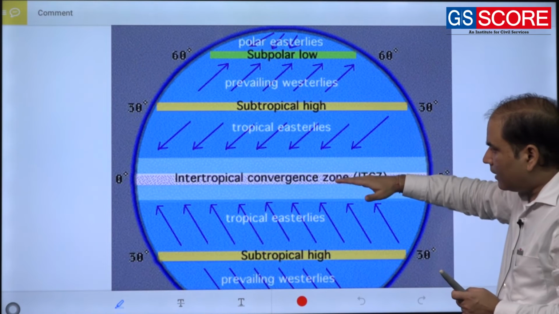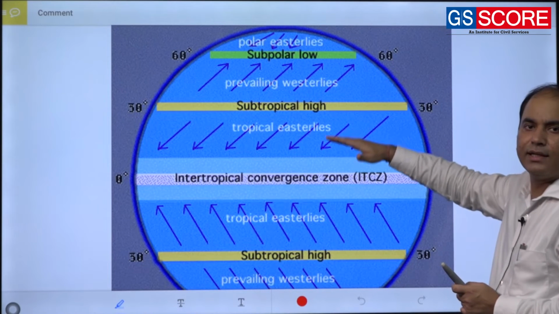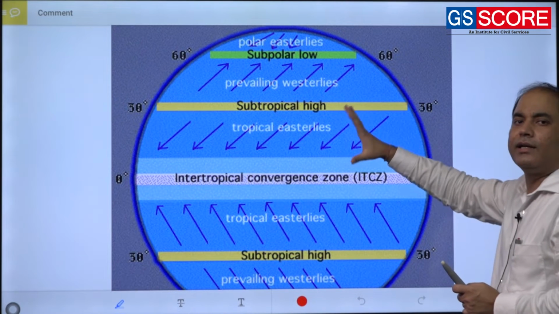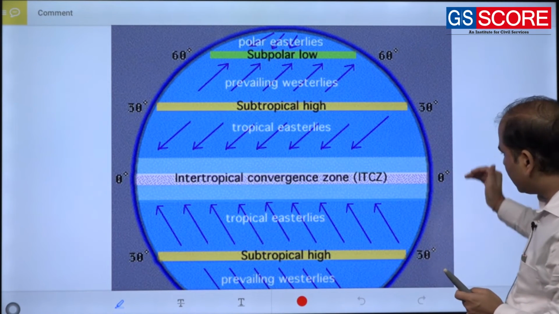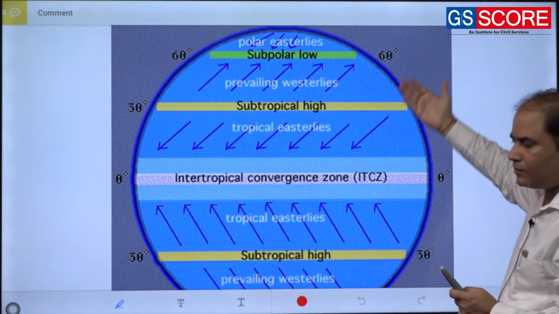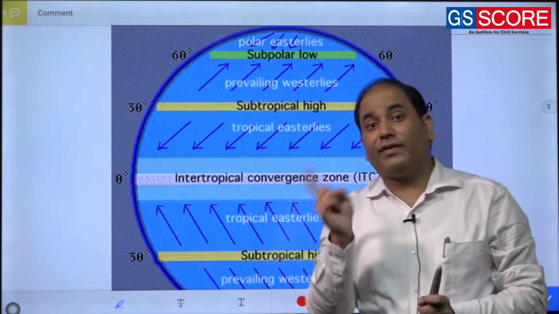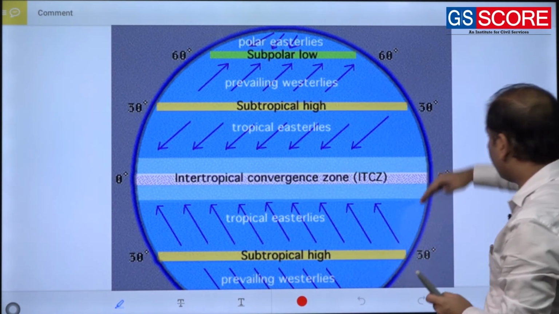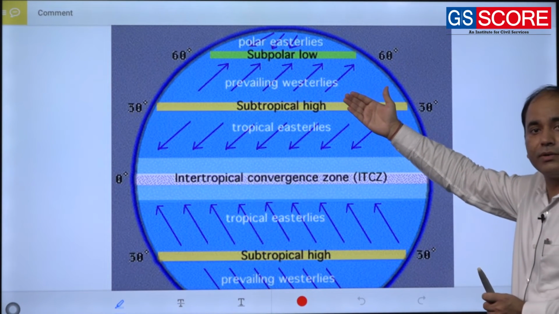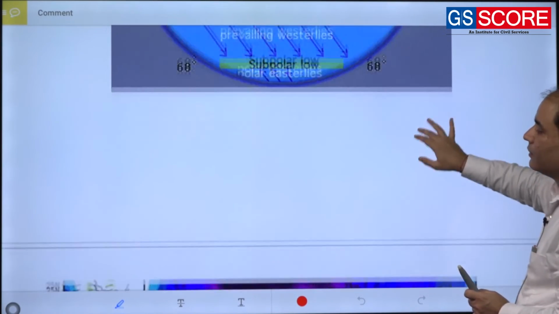But the ITCZ as well as these wind systems can change their orientation. And how will they change? They will change depending upon the sun and Earth's orientation. Whenever the sun goes northward, the ITCZ zone will also shift northward, and when the sun goes southward, the ITCZ zone will go southward. The sun moves northward during the summer season, so in summer the ITCZ will shift northward, while in the winter season the ITCZ will go southward.